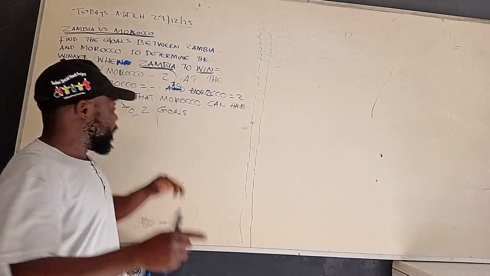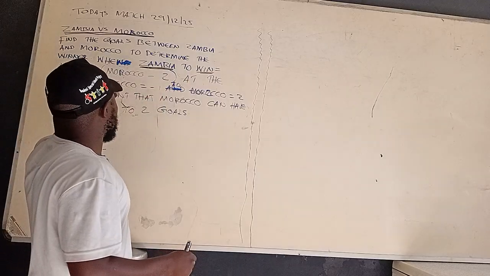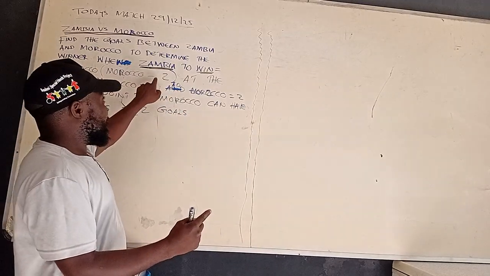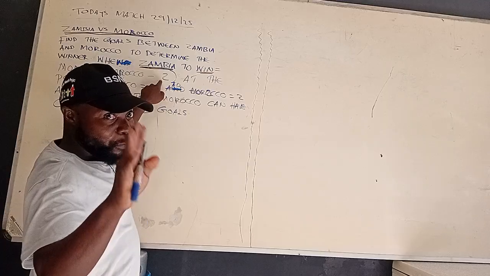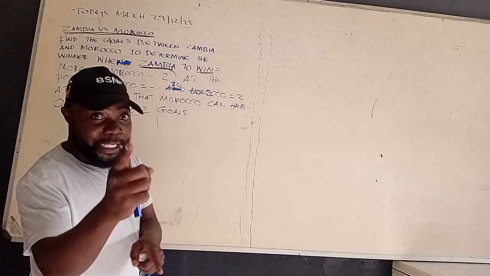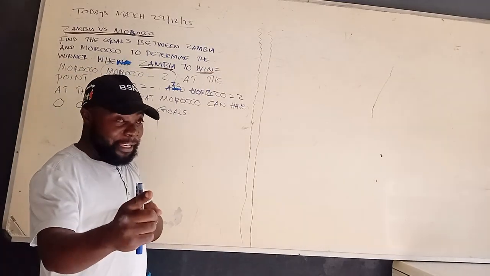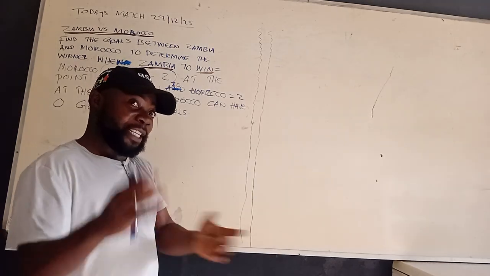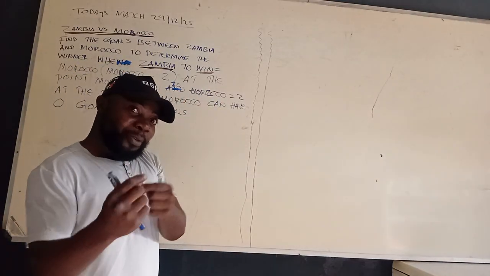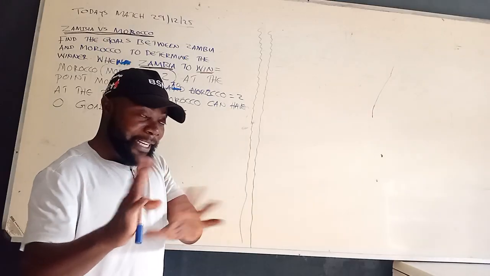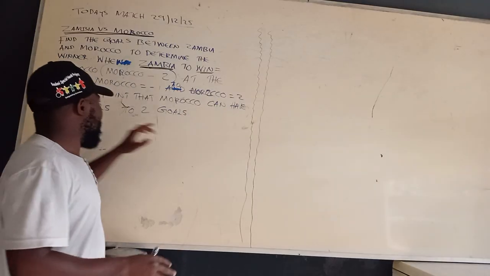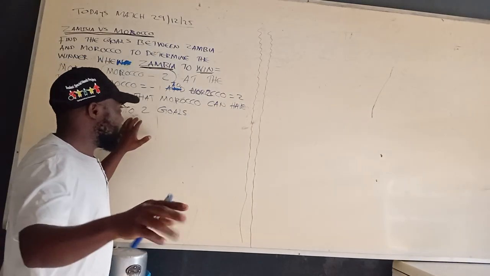Then, if Zambia is to win, Zambia to win is equals to Morocco, then open bracket, Morocco minus 2. Are we together? Morocco minus 2. At the point when Morocco is equals to -1, those are goals. When it is -1, either Morocco doesn't have a goal or has a goal, or Morocco is equals to 2. Either Morocco has 2 goals or, are we together? In that category, are we understanding? Yes. At the point that Morocco can have 0 goals to 2 goals.